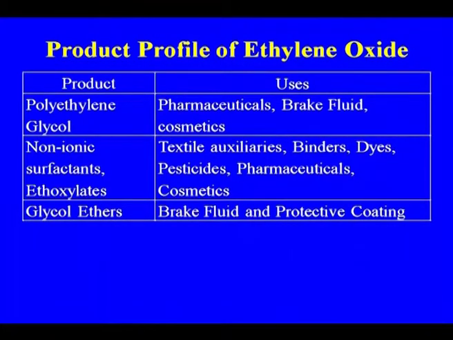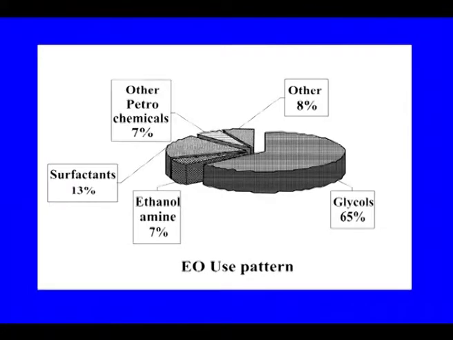These are some of the other outlets for the more value-added products of ethylene, finding application in the pharmaceutical industry, fluids, textiles, dyes, then brake fluid, that is glycol ether that we are using. This is how ethylene oxide is used.